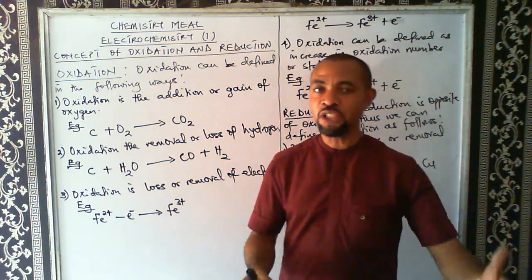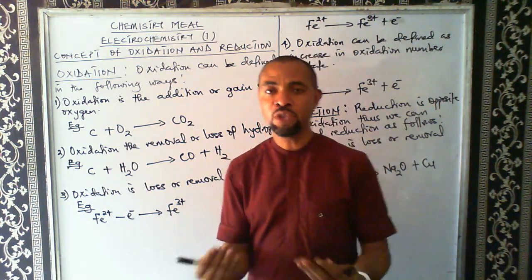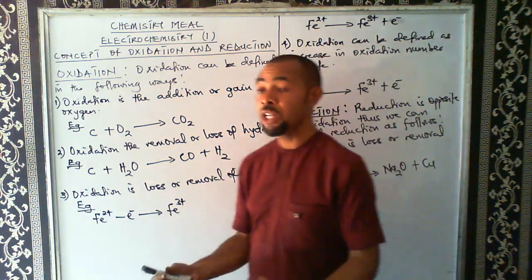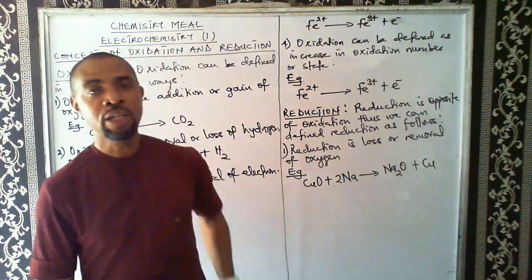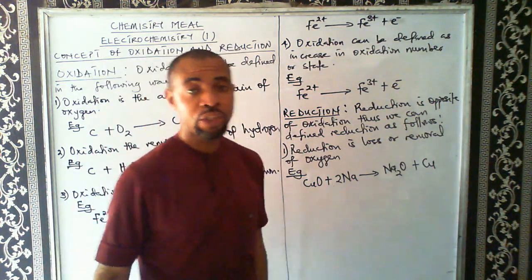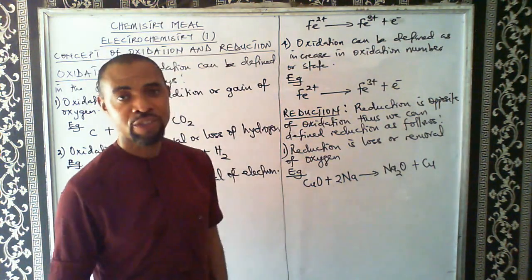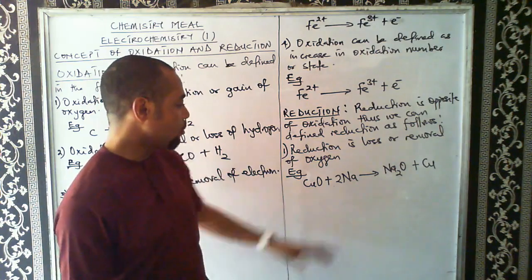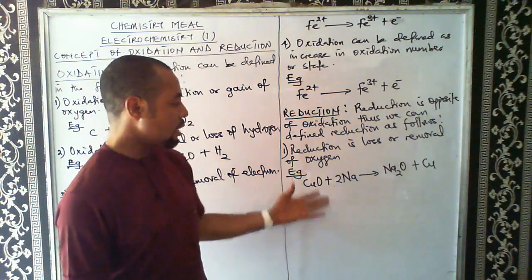Anytime there is oxidation occurring, there is also reduction taking place. So the two reactions usually occur simultaneously. We're going to see that as we look at redox reaction. So here oxygen was removed from what? From copper(II) oxide.